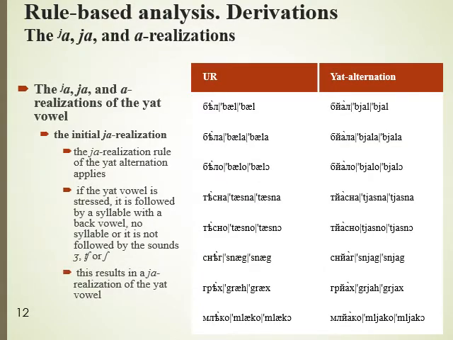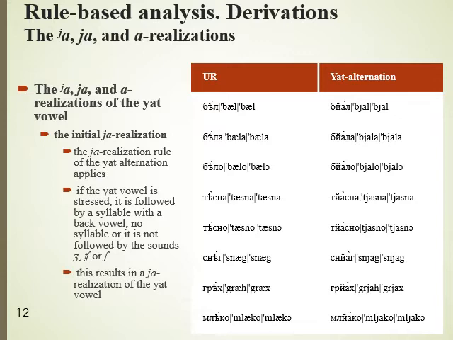Now we'll describe the Ya, Ya with palatalization, and A realizations of the Yat vowel. All of these three realizations involve an initial Ya realization. In this case, the Ya realization rule of the Yat-alternation applies, and this happens if the Yat vowel is stressed, if it's followed by a syllable with a back vowel, or by no syllable, or if it is not followed by the sounds zh, ch, or sh.